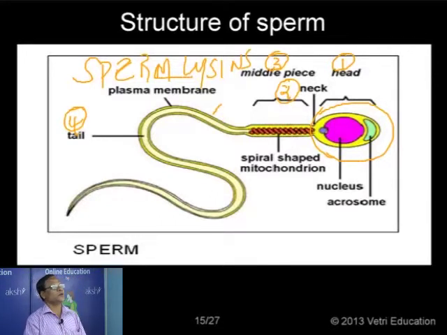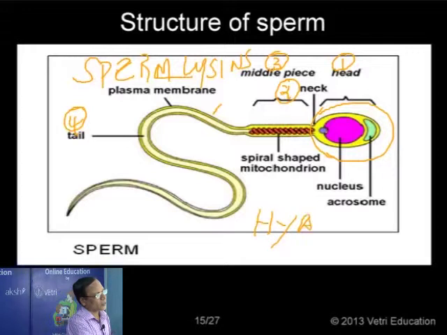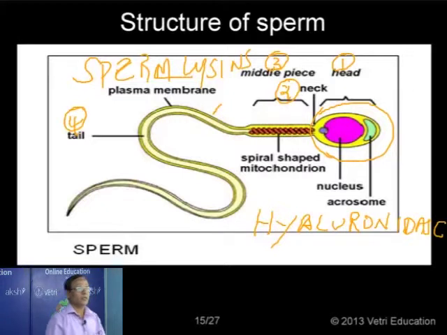For example, in the case of humans, its chemical nature is different. The sperm lysin, the enzyme found in the acrosome of humans, is called hyaluronidase. So in the case of humans, the sperm lysin is called hyaluronidase, but the common name is sperm lysin.